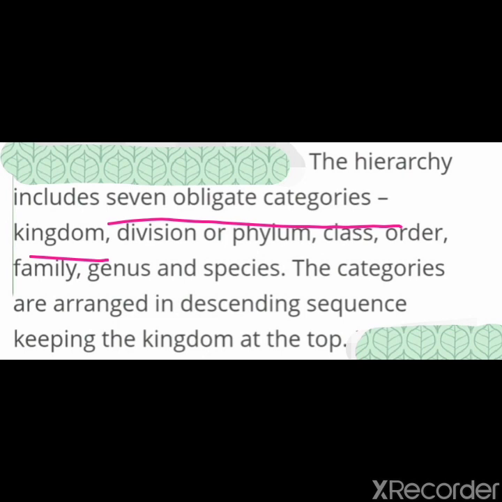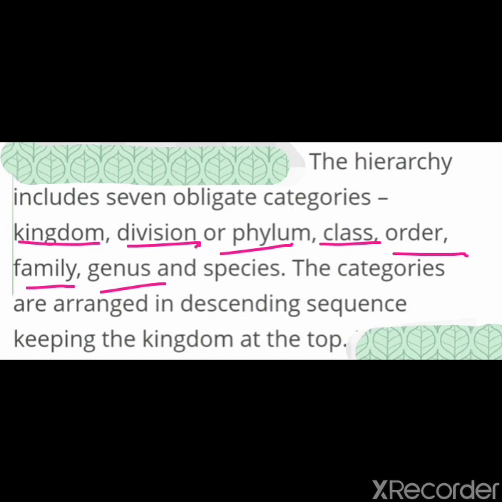After kingdom, division or phylum: division in plants, but in animals after kingdom phylum comes. So kingdom, division in plants or phylum in animals, after division or phylum class will come, after class order, then family, genus, and the last one will be species.